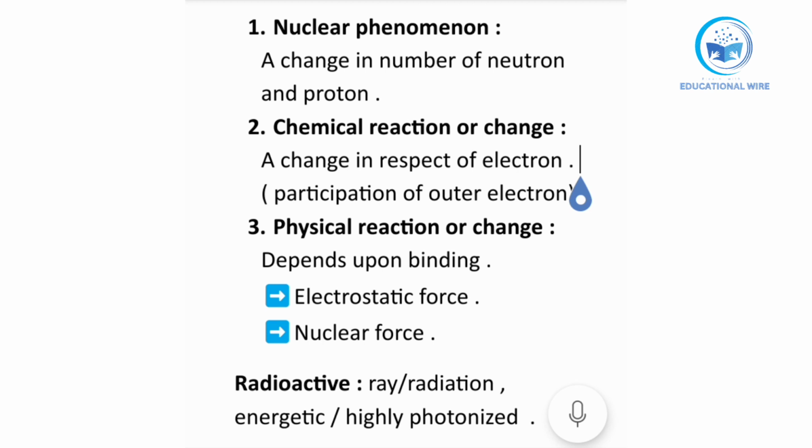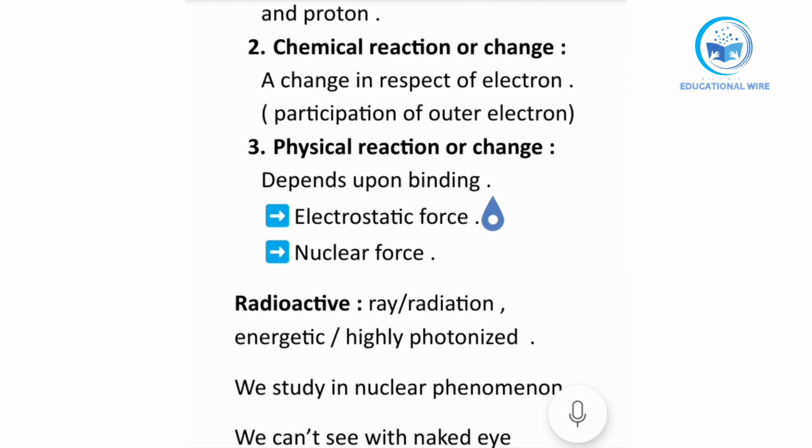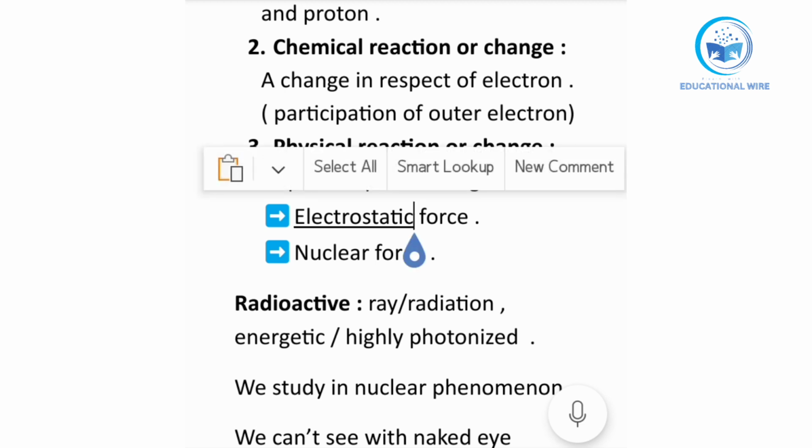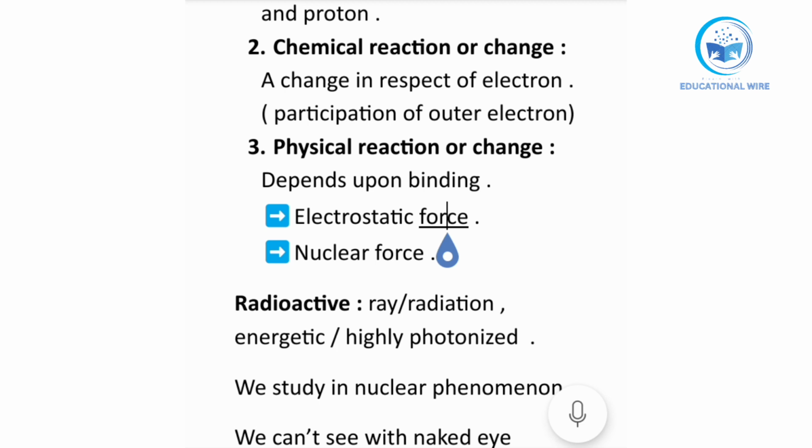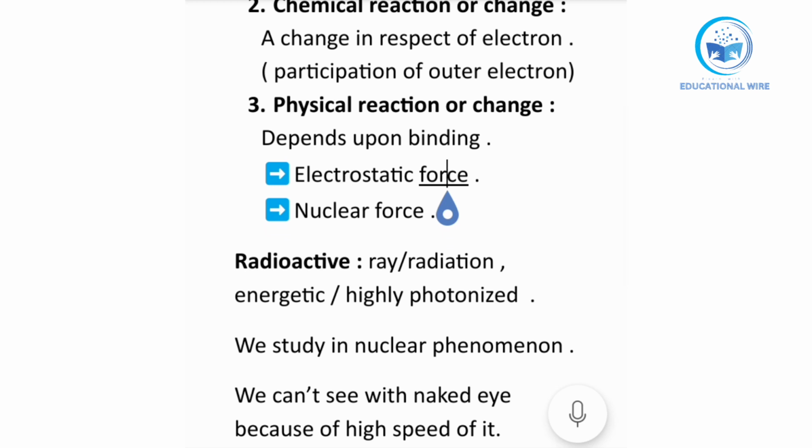Okay, after that, move to the last point, that is physical reaction or change. It depends upon the binding of elements, meaning where two elements bind together. In that we have two forces, electrostatic force and nuclear force. We will talk about these two forces in the next video. But it depends upon the binding, which kind of binding. We have two types of binding, weak binding and strong binding.